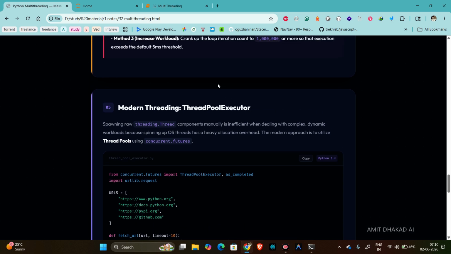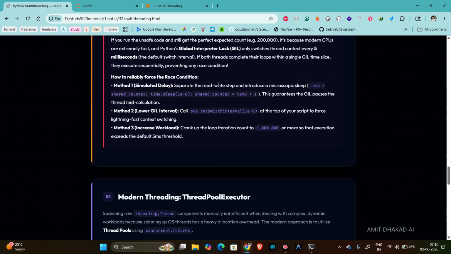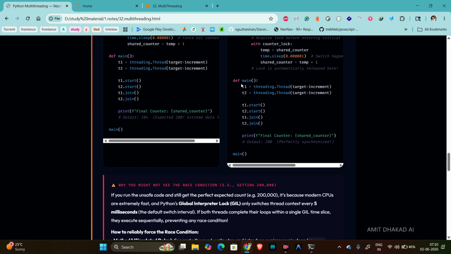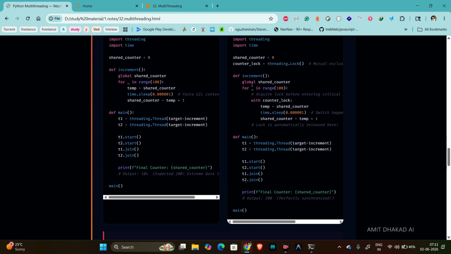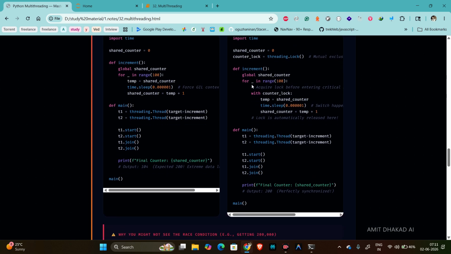Next is the thread pool executor. Before I go to the thread pool, here you can see we are using with lock, right? There is also a trade-off when we use a lock, because we need to wait until thread one completes. It takes a little more time to execute the process, but this is good compared to giving the wrong answer.